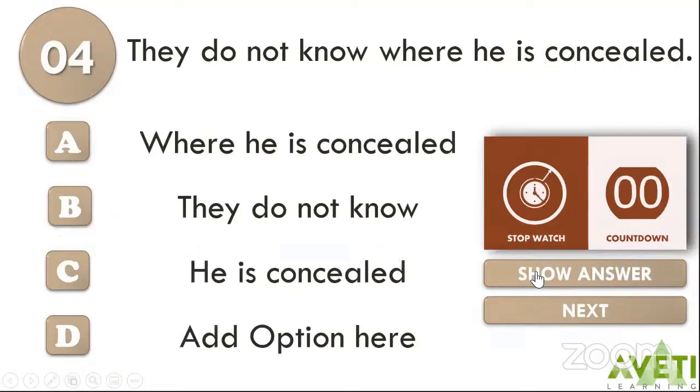Next, "They do not know where he is concealed." Please find the noun clause. The options are: A, where he is concealed; B, they do not know; C, he is concealed. Your countdown begins now.